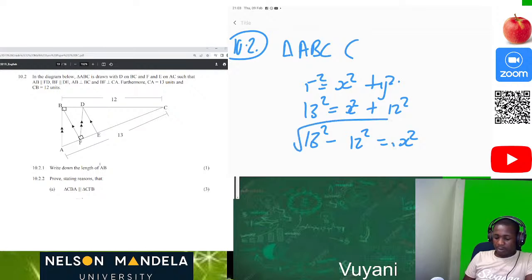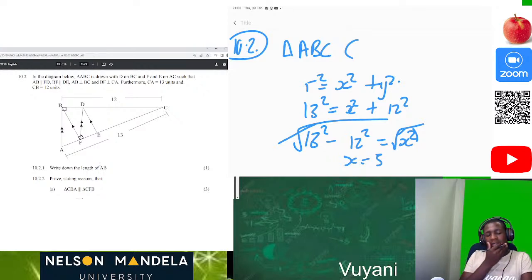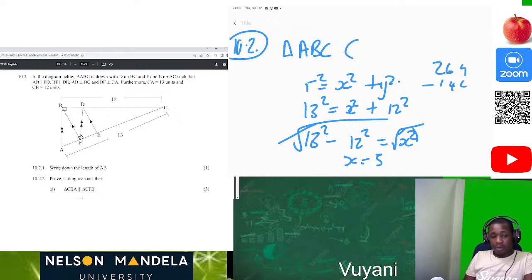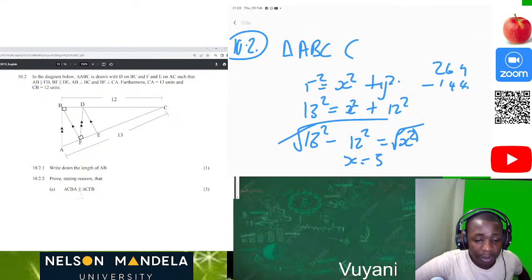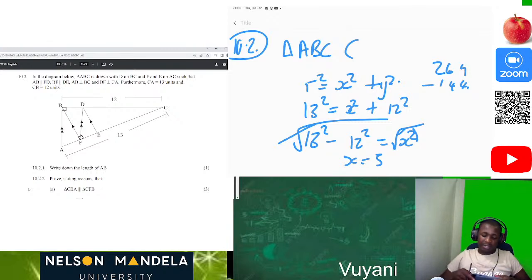Then we square root both sides. We use our calculator, guys. So square root of 13 squared minus 12 squared. Then we get our 5.